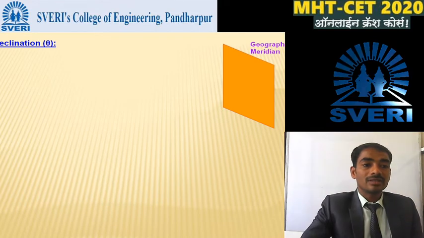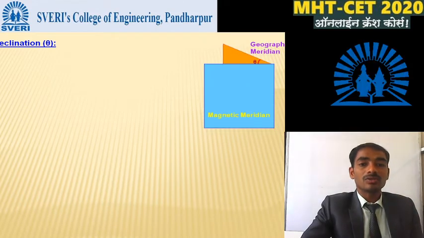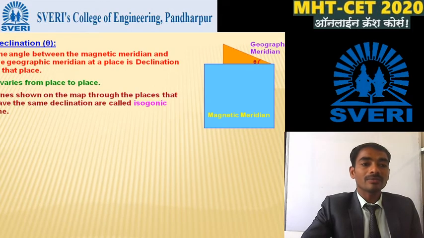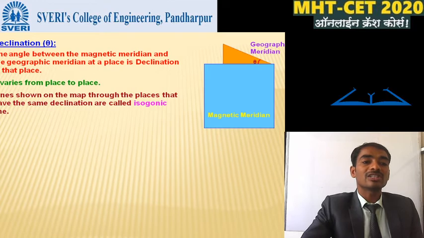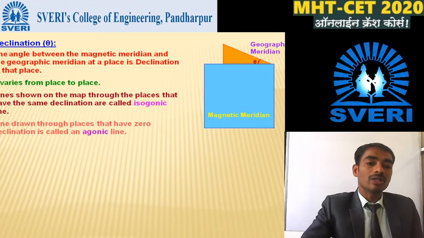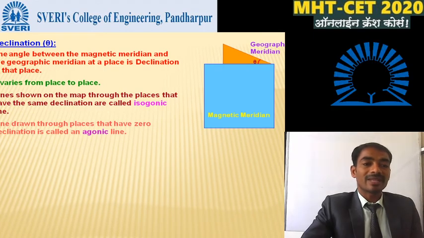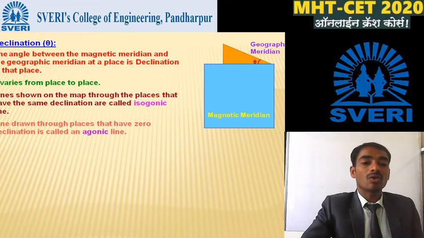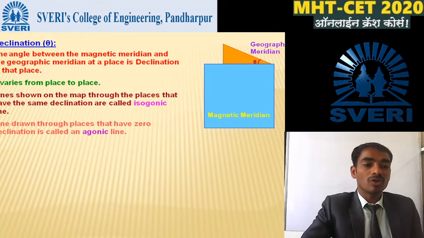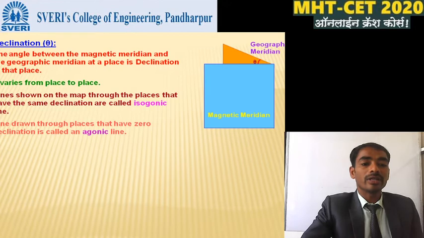So this is the declination theta, between the geographic meridian and the magnetic meridian. The angle between the magnetic meridian and the geographic meridian at a place is known as the declination at that place. It varies from place to place. Lines shown on the map through the places that have the same declination are called isogonic lines. The line drawn through places that have zero declination is called an agonic line.